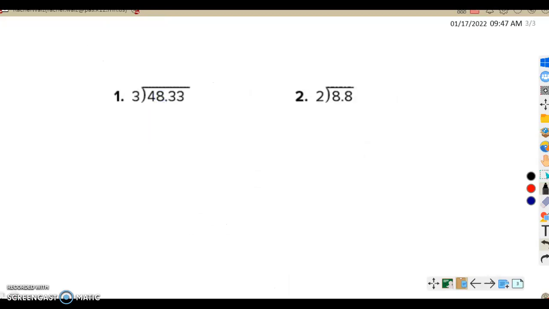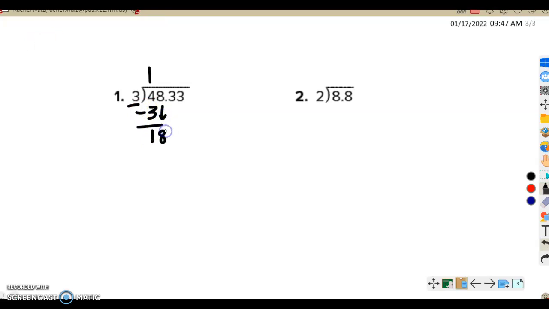Okay, so let's just do one more problem here, and then if you guys want to try the last one on your own, you can. We have 3 divided into 48.33. So again, just divide like you normally would and come up with an answer, and then the last thing you have to do is just bring the decimal into your answer. So take our divisor, we have 3 this time, and we're just going to take it one number at a time. So 3 goes into 4, 1 time, 1 times 3 is 3, subtract and get 1 left over, bring